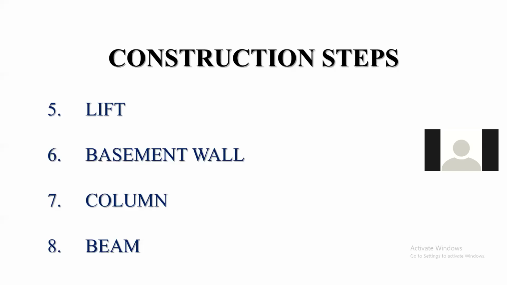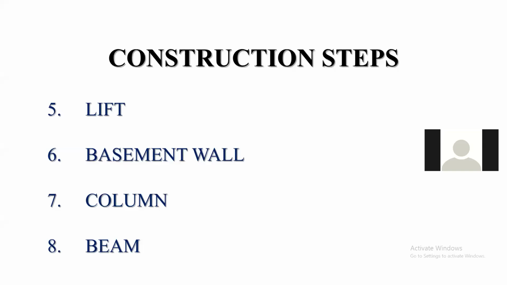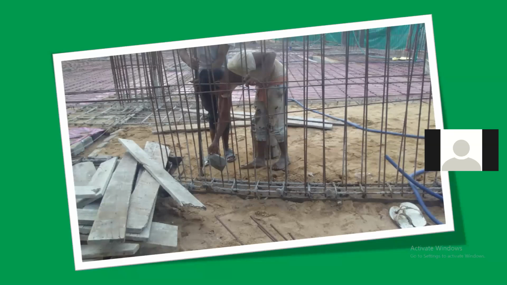Moving forward, we had also shown you that we have some portions for the lift. We have two lifts basically. These are the reinforcement of the lifts, and the structural drawings of the lift we had already shown you. This is the portion of the lift, and this is your basement wall. As you can see here, there is no connection between the grade beam and your basement wall. This is the reinforcement for your basement wall. It will be around all four corners of the basement, and if you need any interior walls, you can do that with brick.